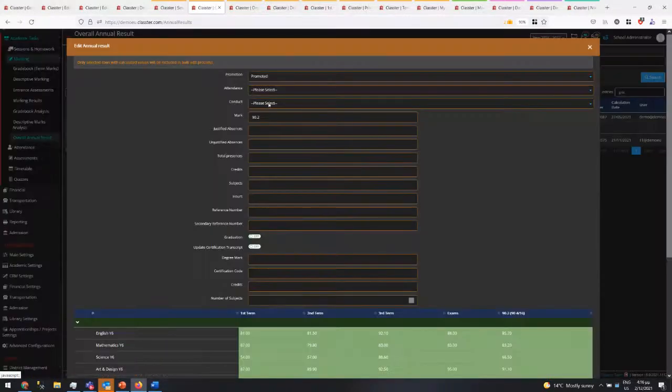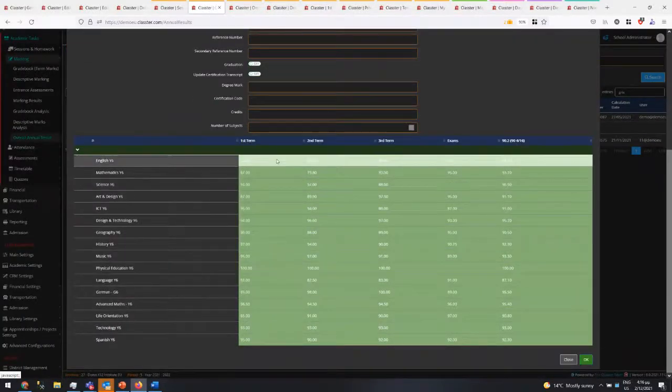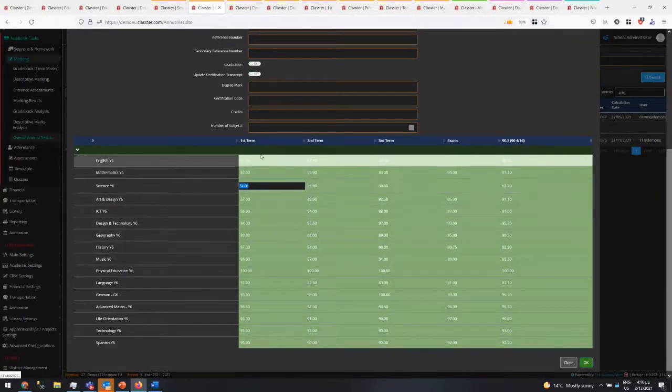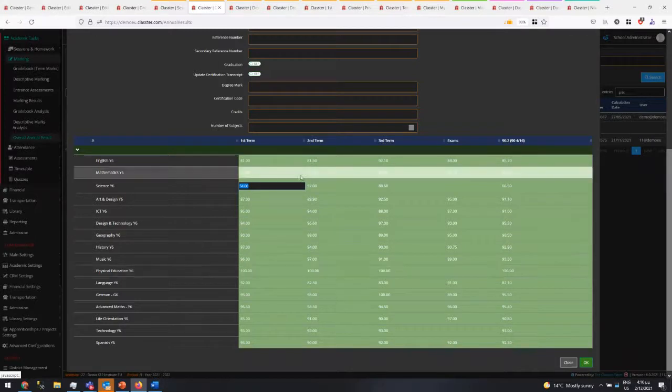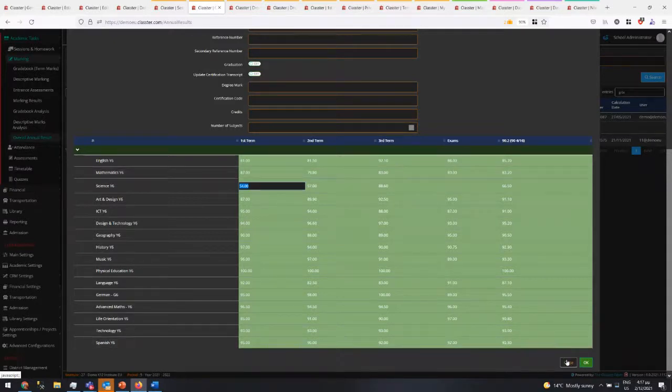So here you have the data, and at the bottom you now have the ability to edit your results for each term and the overall result. That is something you have the right to do. It allows you to do small fixes or even create annual results yourself if you want. You may have calculated them and want to add them manually. So you can do whatever you want.